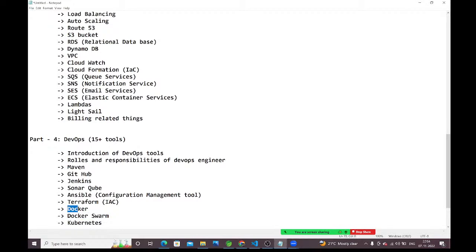By using Docker, we are creating the containers. To manage those containers, we need some orchestration tool, and these two are the orchestration tools. You can use anything to manage the containers, but 90% of the companies are using Kubernetes only as the orchestration tool.